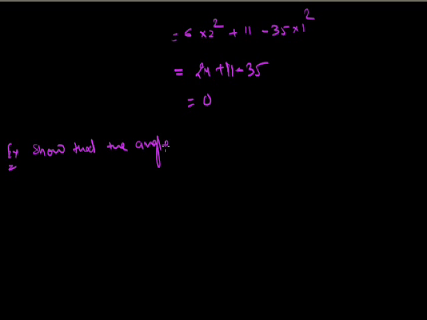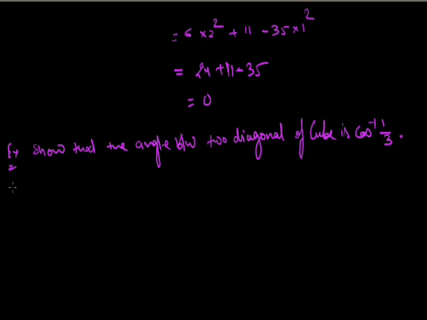Show that the angle between two diagonals of a cube is cos inverse of 1 by 3. Now let's see the solution. The diagonal OP vector of the cube is a i cap, a j cap, a k cap. Now let's form the cube.